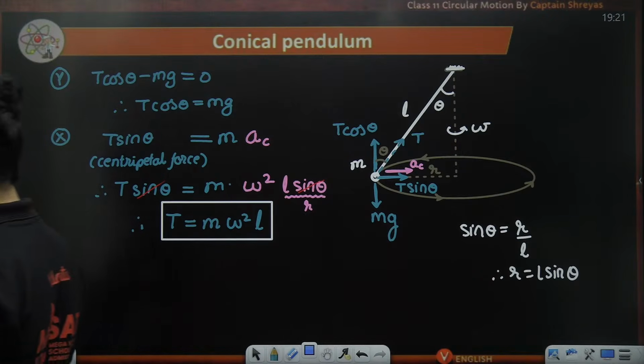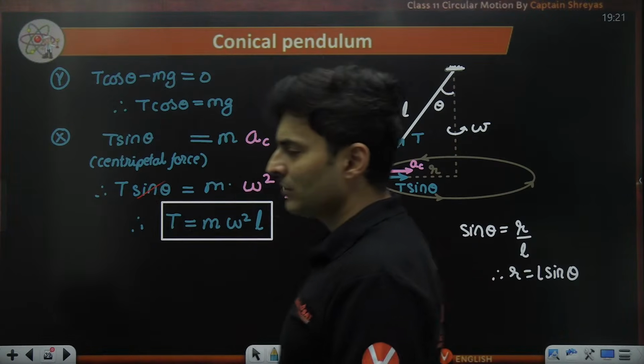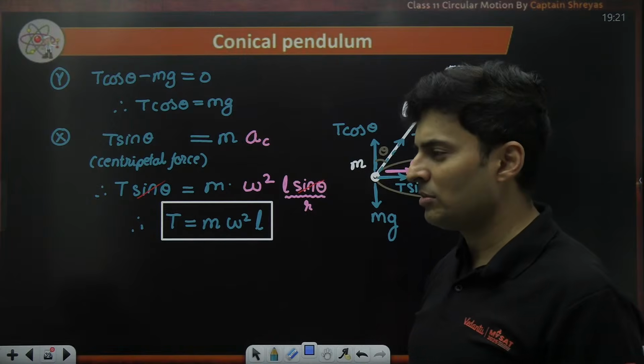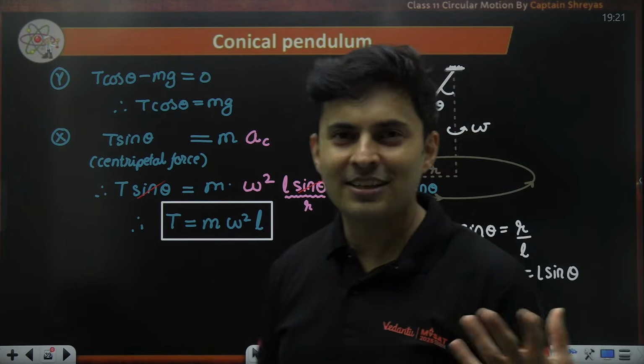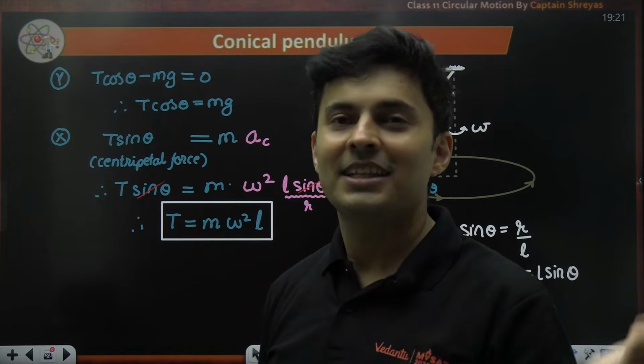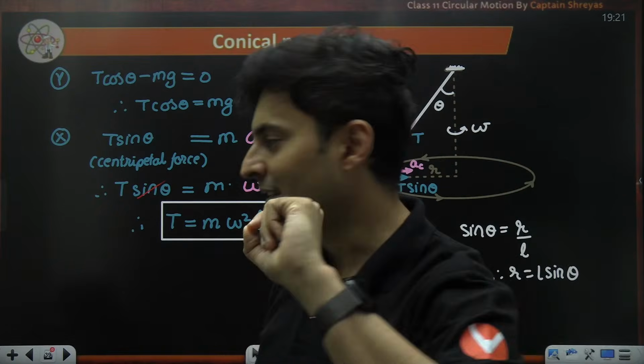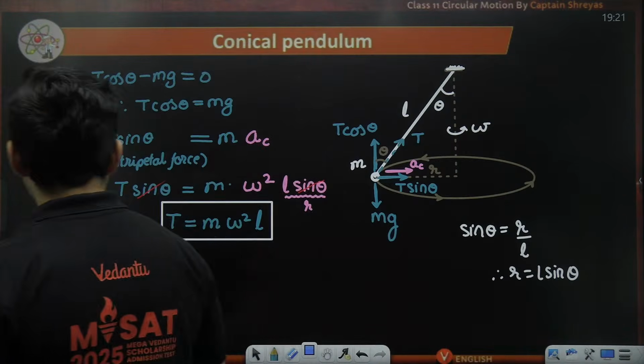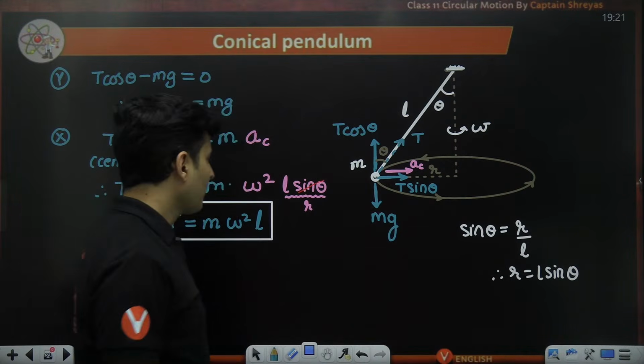Tangential acceleration is not there right now because it's a uniform circular motion. For tangential acceleration related concepts, we are going to spend the next class, the third class and the final class, okay, where we'll discuss only non-uniform motion.